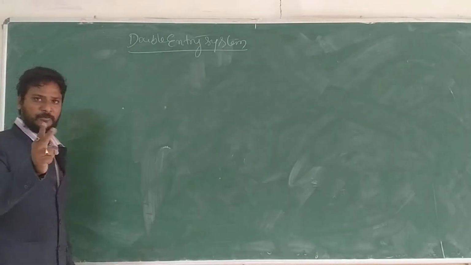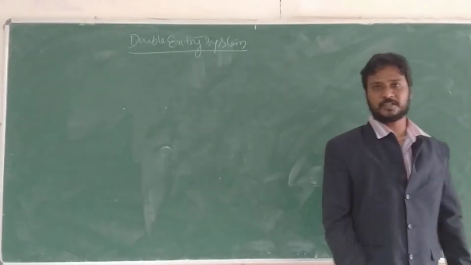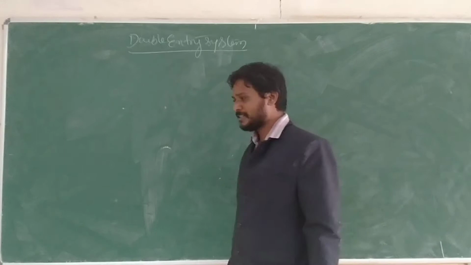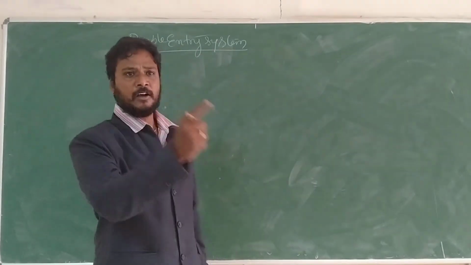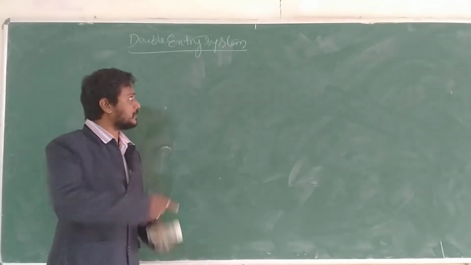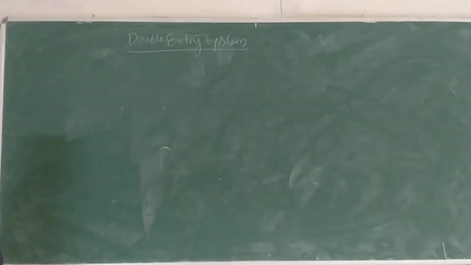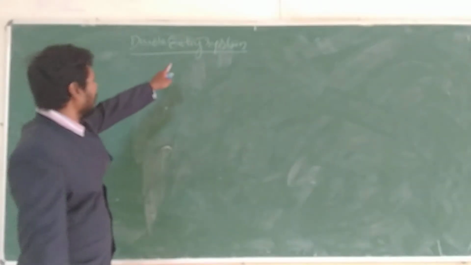We have two types of entry systems in the accounting sector: single entry system and double entry system. I already said in the previous class, the single entry system goes totally to journal accounting, as we will discuss in the next class or lecture. So this is the explanation of the double entry system. Where it is used, how it is used.